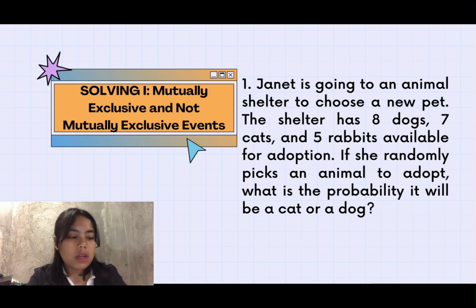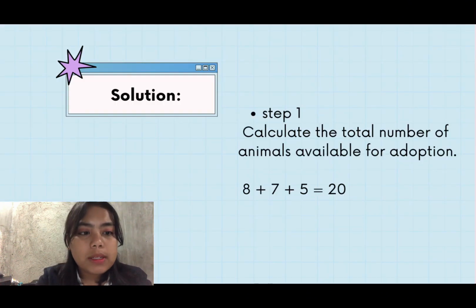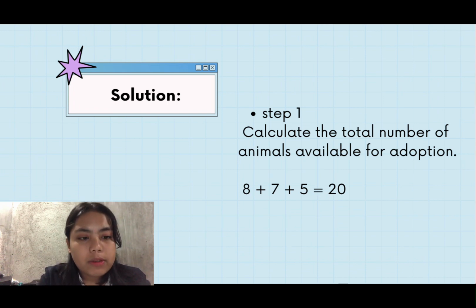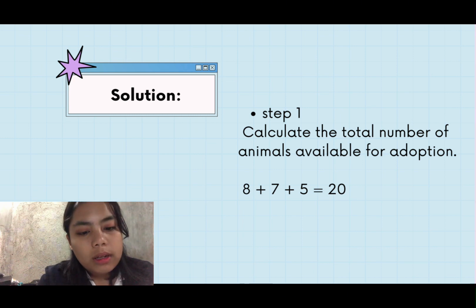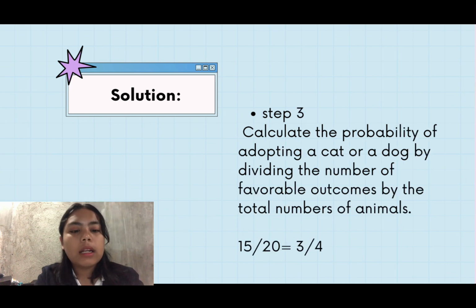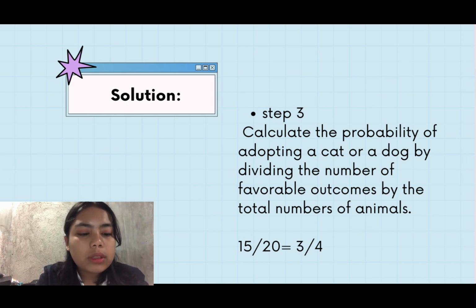So the first step, we have to calculate the total number of animals available. 8 plus 7 plus 5 equals 20. Next, calculate the number of favorable outcomes for adopting a cat or a dog. So, 8 dogs and 7 cats, 15. Calculate the probability of adopting a cat or a dog by dividing the number of favorable outcomes by the total number of animals. The total number of animals is 20 and the favorable outcomes is 15. So 15 over 20 is 3/4 or 0.75.